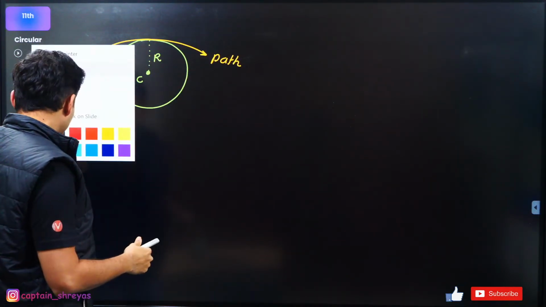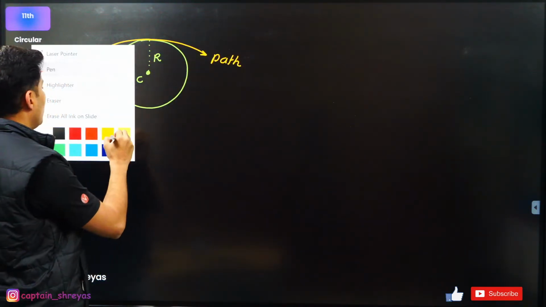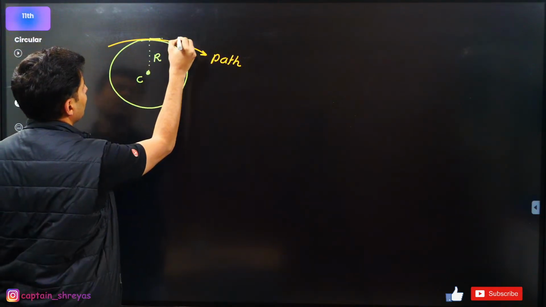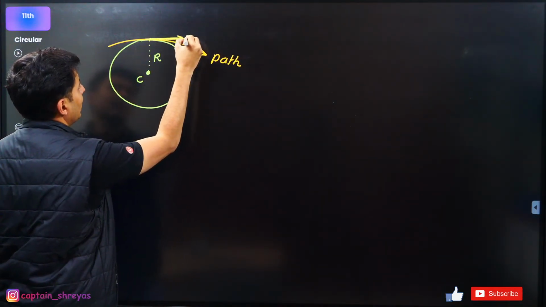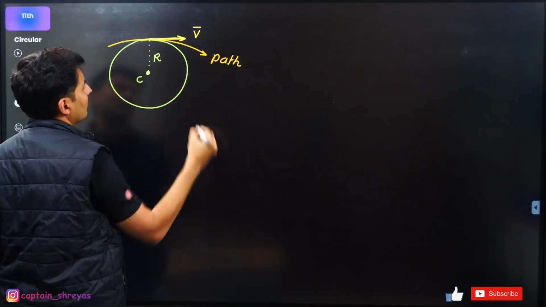If I show a tangent at this point, guys, that marks the direction of the velocity.